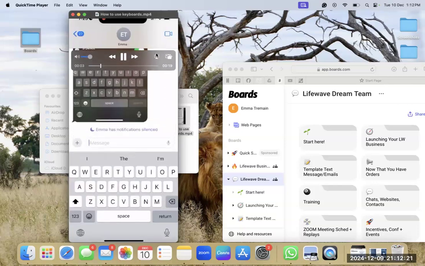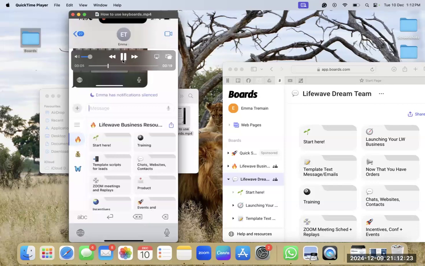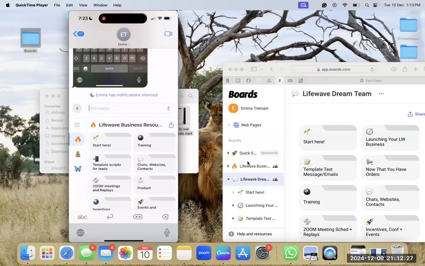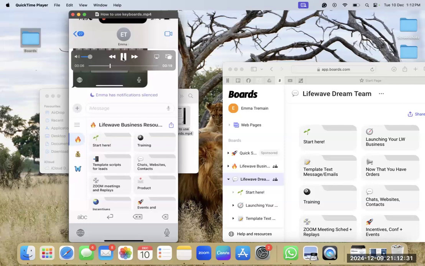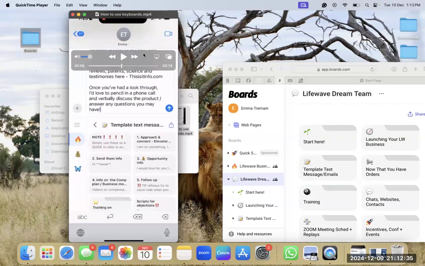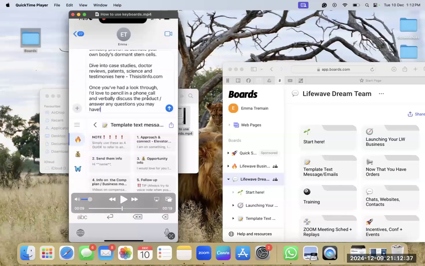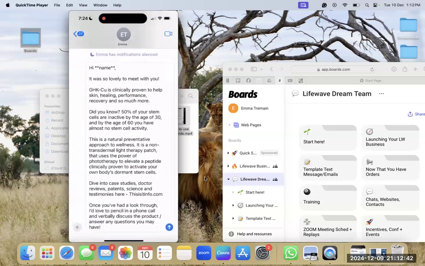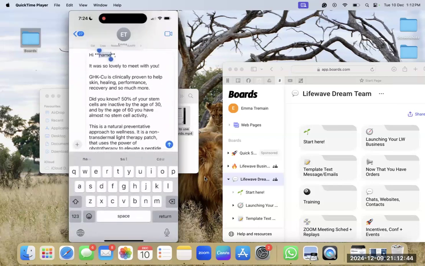If you click on that, it'll open up Boards on your keyboard on your phone. So you don't need to go into the app to send things. And if you were to send a template text message to someone, you can then just click the text message I'm going through, and it'll type it straight into your keyboard. You don't need to copy paste anything, and then you hit send. And that's what it looks like if you are to use Boards on your keyboard.